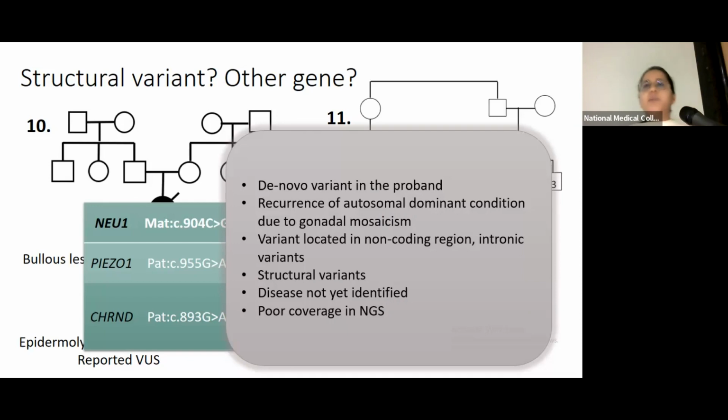It's a structural variant not picked up by NGS. The disease is not identified yet, it's a new gene, and because our disease database is not updated, we could not find the variant. Or maybe the variant is actually present in the mother or in either of the parents, but it was not picked up because of poor coverage. There can be many causes for why this family did not have a diagnosis.